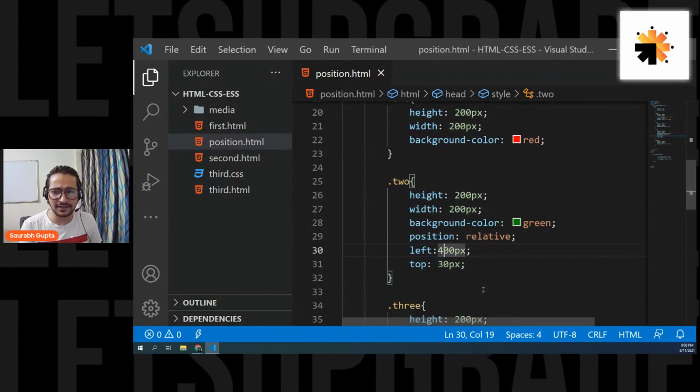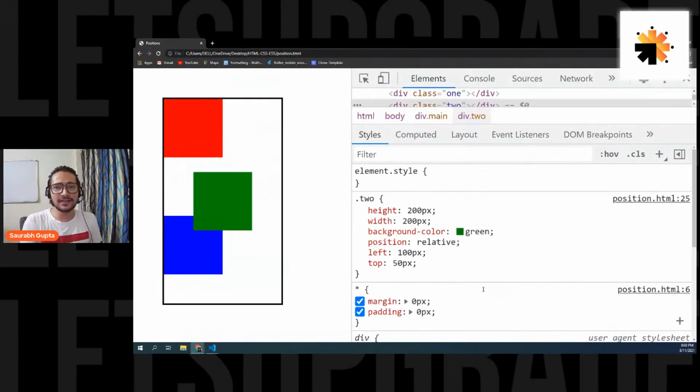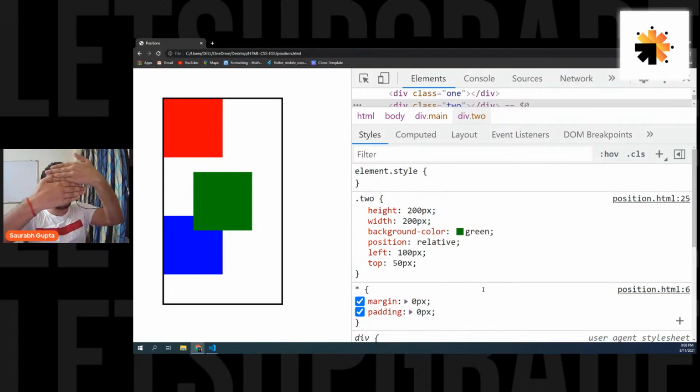Let's not say 400. Let's say we only move 100 from here and 50 from here. See, can you see it's going over the blue element? Because it is moving completely free. So whenever you apply position to any element, remember it comes out of the flow. If this was the flow, it is out of the flow. Now it has a complete free movement over the elements.